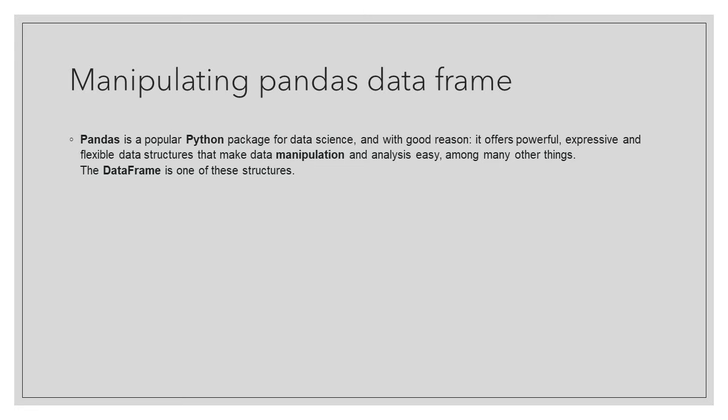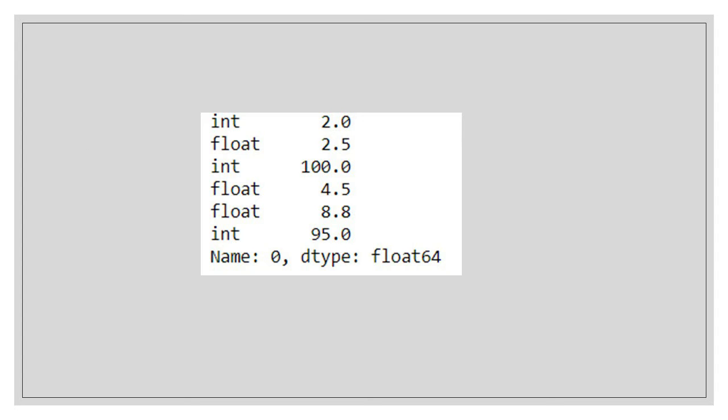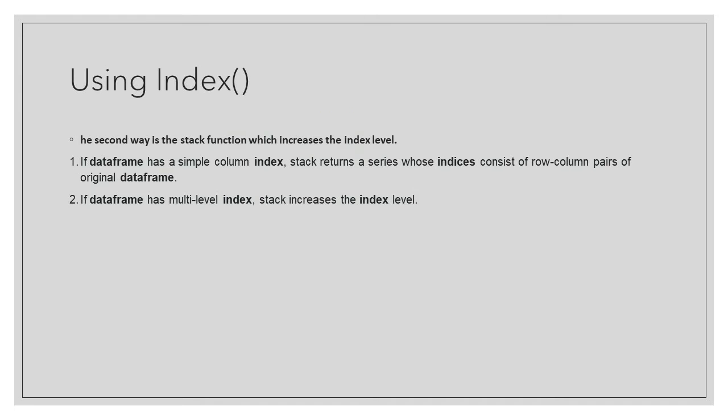Which are the manipulations? One is doing it with the help of index. If you want to do a data frame manipulation with the help of index, you just have to take out the indices. Stack returns a series whose indices consist of row-column pairs of the original data frame. If the data frame has a multi-level index, stack increases the index level. So this is about data frames.